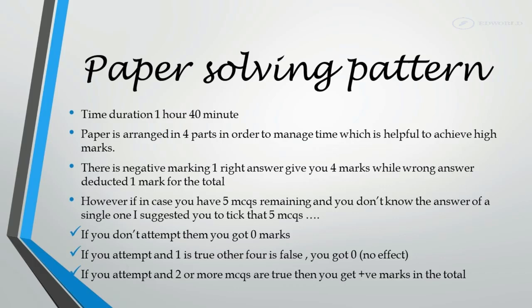However, if in case you have 5 MCQs remaining and you don't know the answer to a single one, I suggest you tick those 5 MCQs. If you don't attempt them, you get 0 marks. If you attempt and 1 is true, the other 4 are false, you get 0, no effect. If you attempt and 2 or more MCQs are true, then you get positive marks in the total.